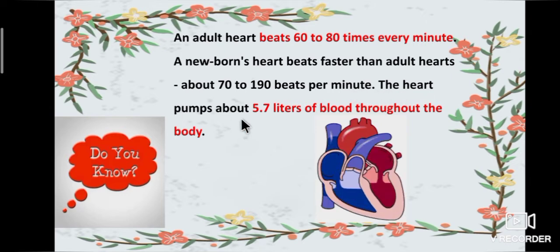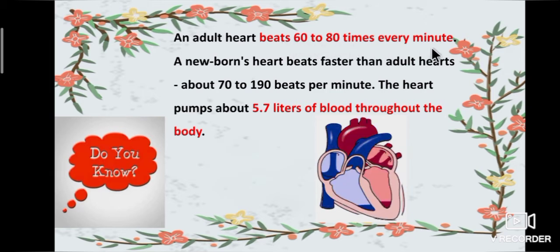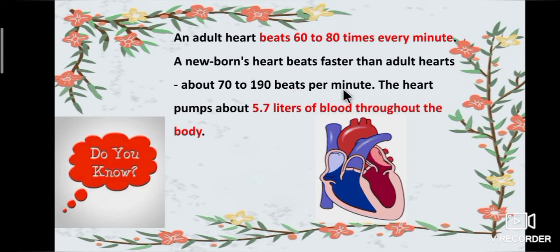The heart pumps about 5.7 liters of blood throughout the body.